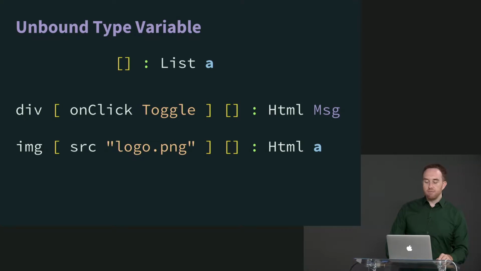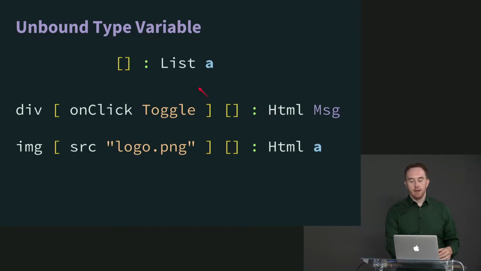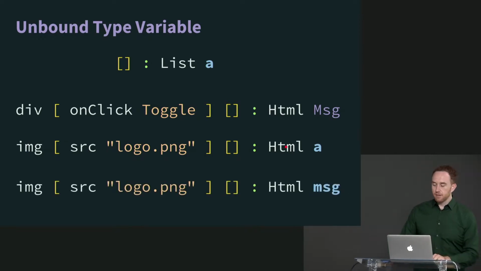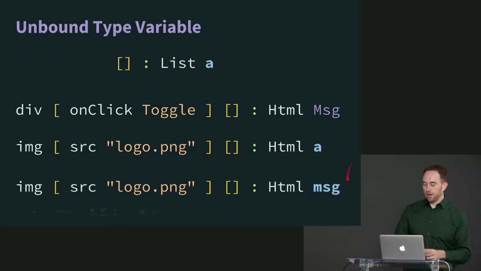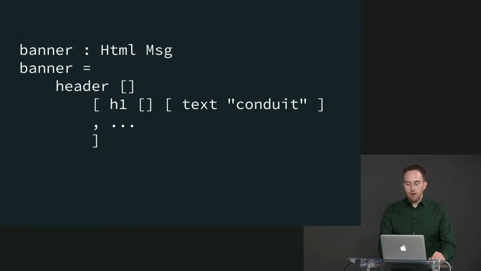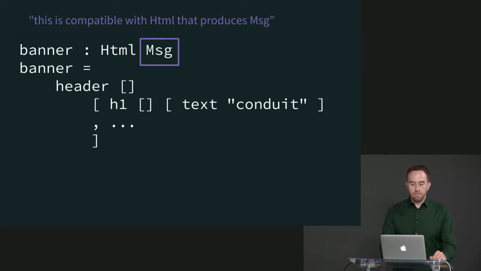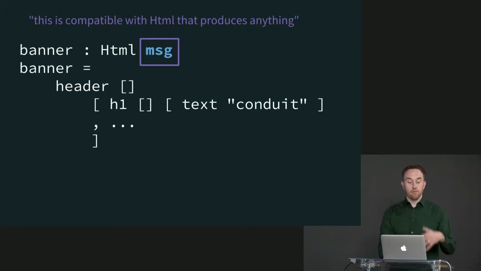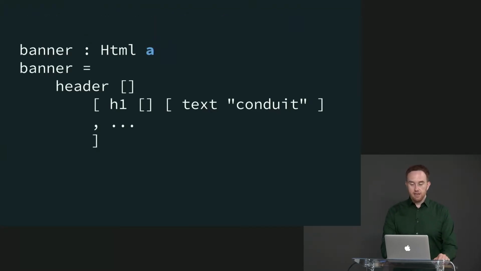But the point being, this is an example of a list with an unbound type variable. This is an example of HTML with an unbound type variable. And yeah, we could also call it message with a lowercase m if we wanted to. All of which is to say, this is compatible with HTML that produces that type of message. This is compatible with HTML that produces anything.